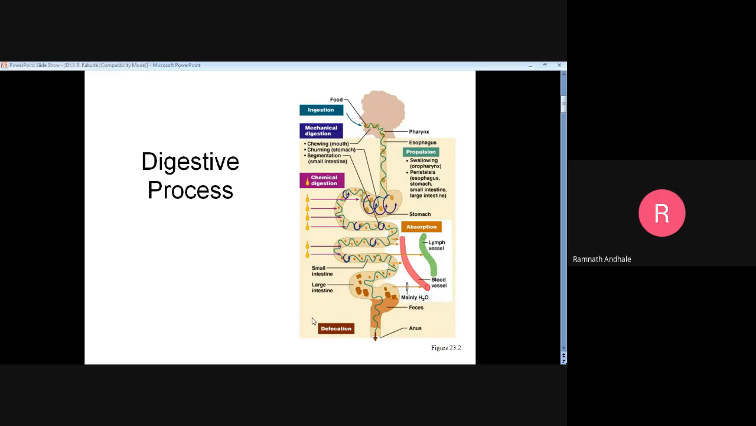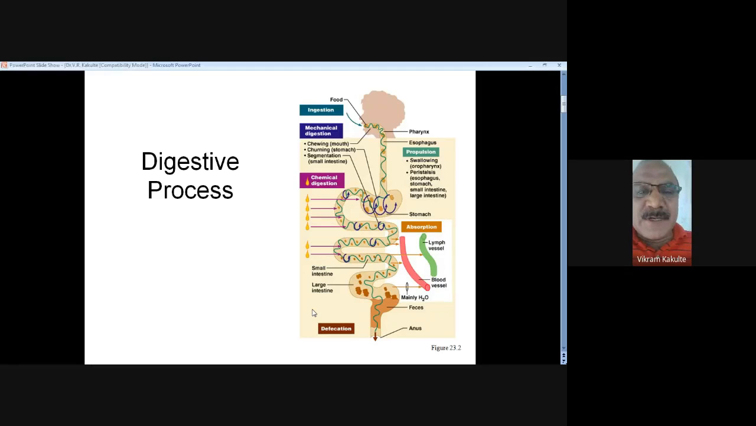Then intestinal glands are there which secrete intestinal fluid. Then the pancreas secretes pancreatic juice, and the liver secretes bile. Now these juices play an important role in digestion.